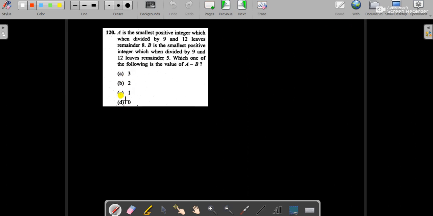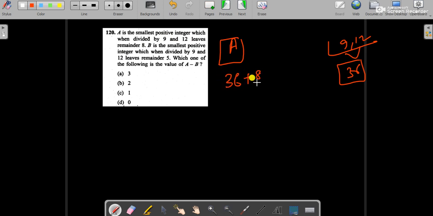In the next question, A is the smallest positive integer which when divided by 9 and 12 leaves remainder 8. So let's take the LCM of 9 and 12. The LCM will be 36. By dividing A by 36 we get remainder 8, so surely the number will be 36 plus 8, that means 44.